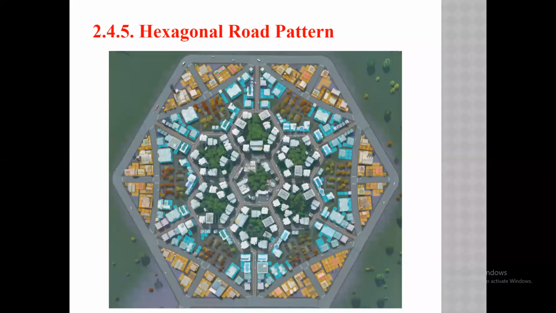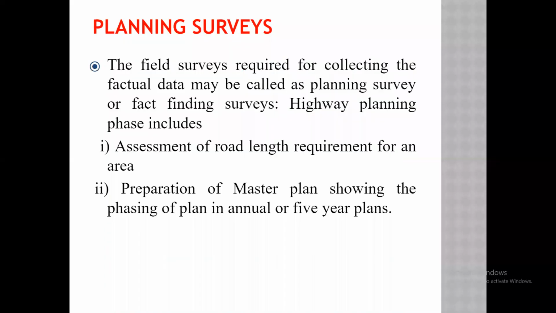So these are the various types or patterns that we decide on for the development of roads. For the development of roads, we have seen the rectangular pattern, block pattern, star and circular, star and grid pattern, and hexagonal road system. These are the patterns of road construction. Then our next point is planning surveys.